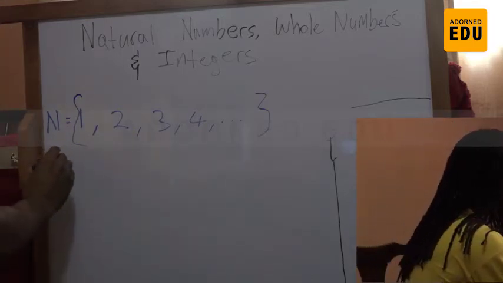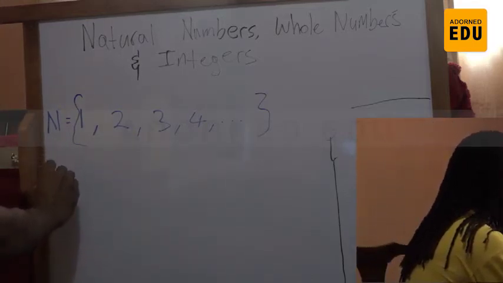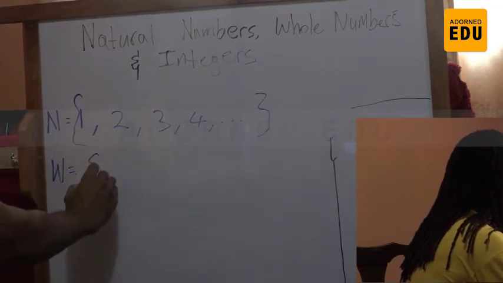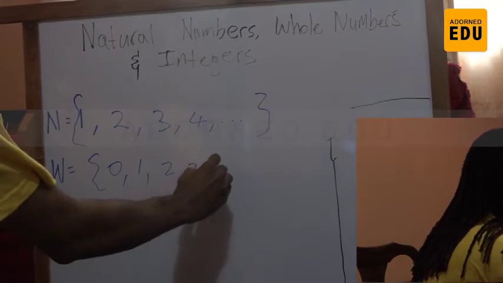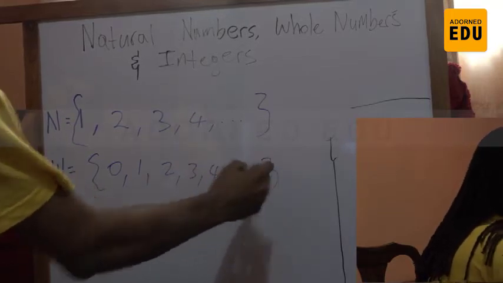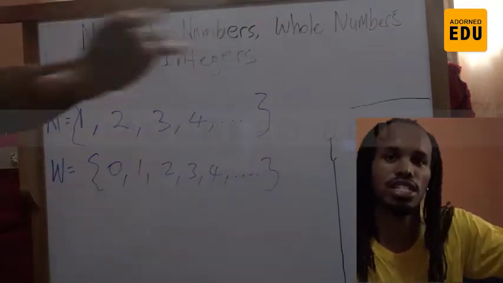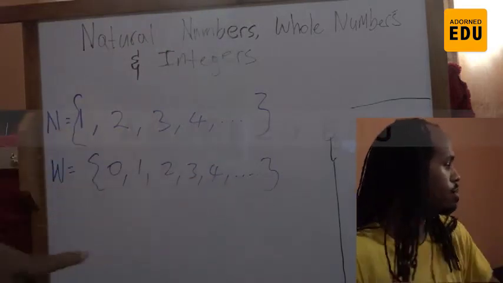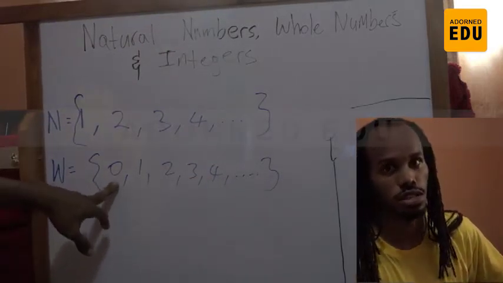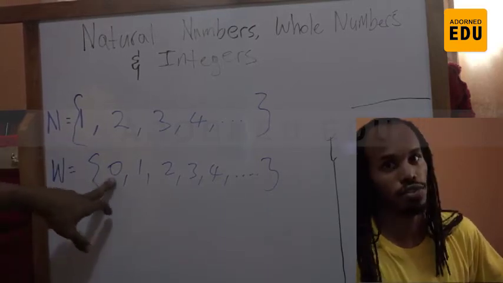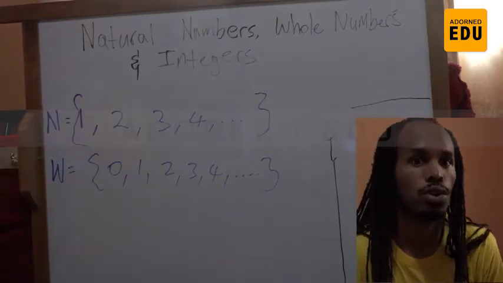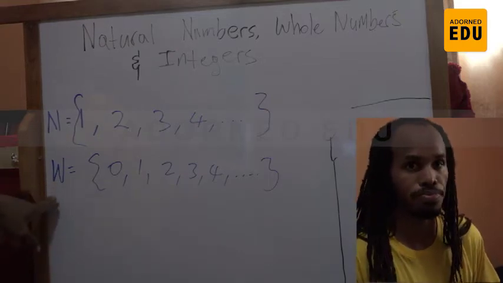So 0 is a number, and when we talk about whole numbers, we include 0, then 1, then 2, then 3, then 4, and then we keep counting up to 2 billion, 7 billion, 2 trillion, and we keep counting up. Whole numbers include 0, natural numbers only start from 1, whole numbers start from 0. The symbol for whole numbers is W.